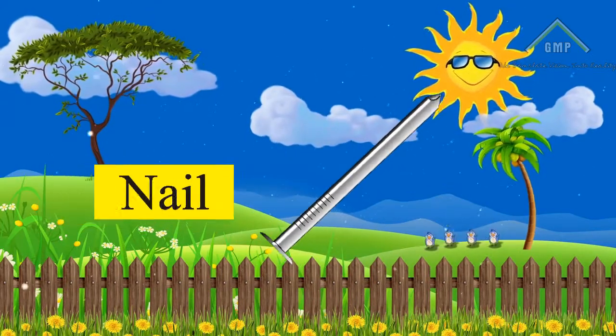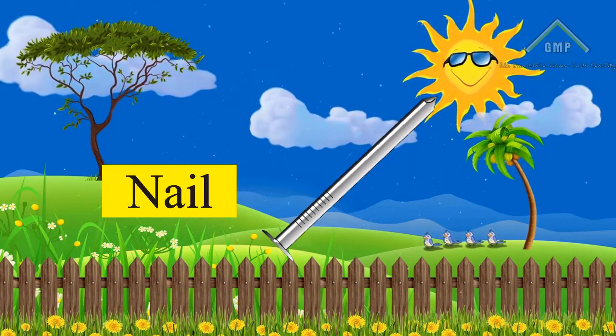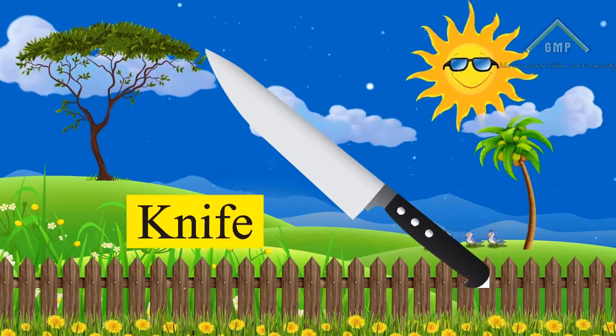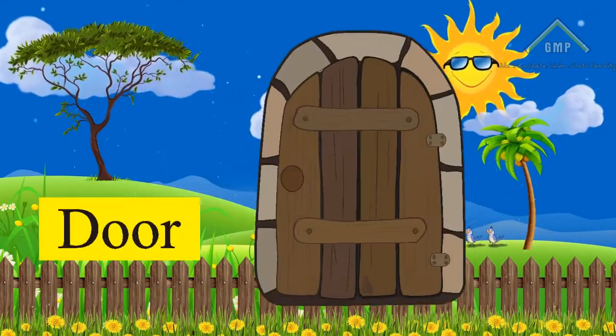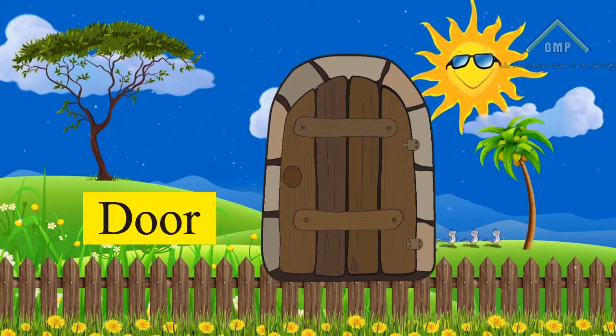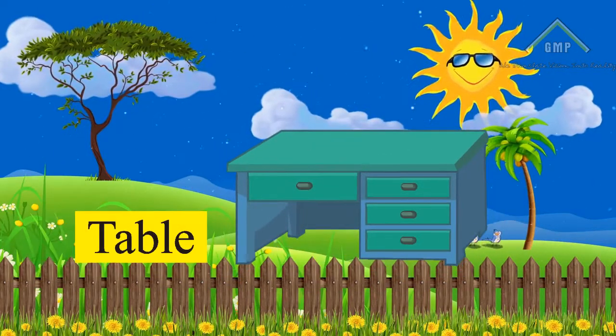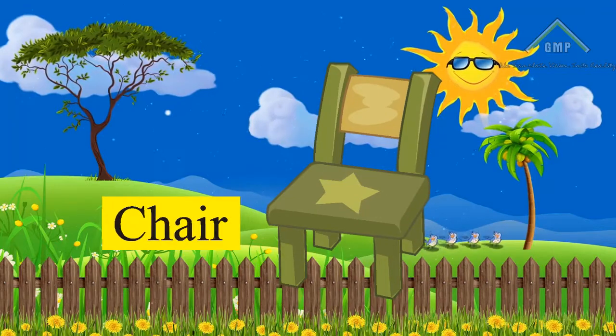C. Metal. Number 1 nail. Number 2 knife. Number 3 magnet. D. Wood. Number 1 door. Number 2 table. Number 3 chair.